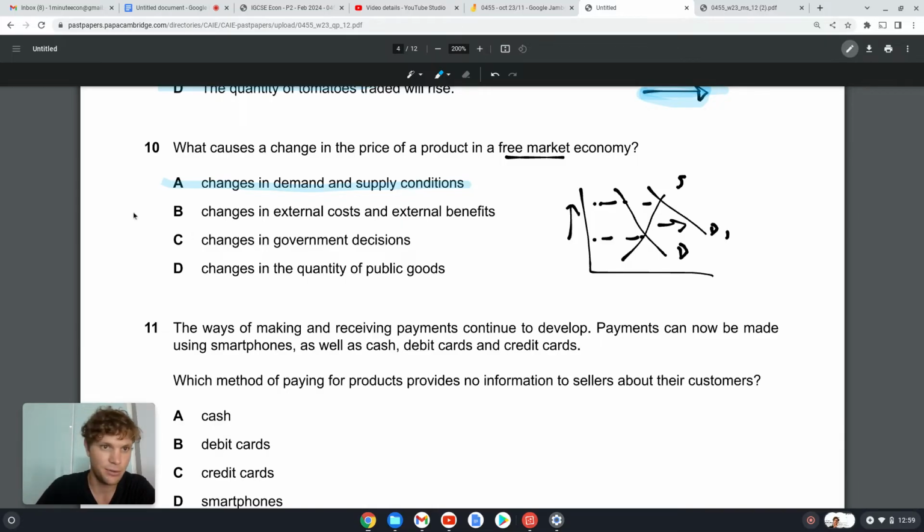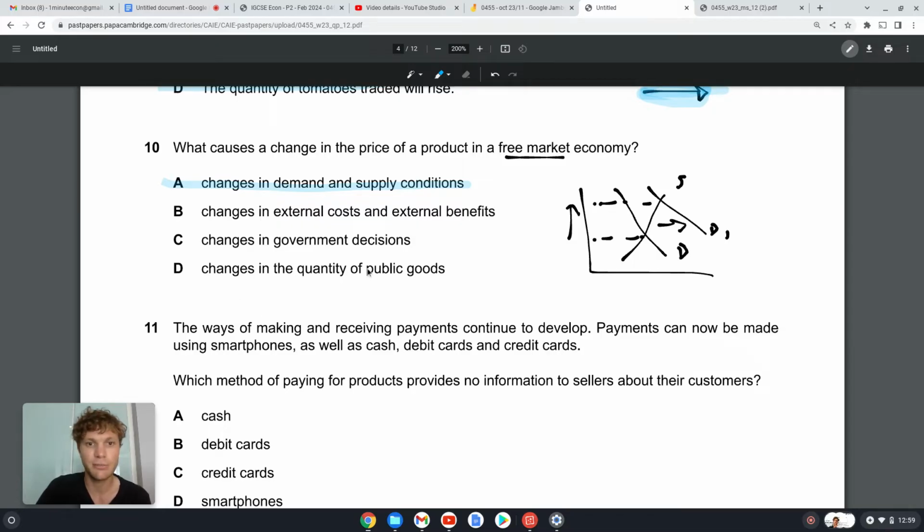Okay, if we look at B, changes in external costs and external benefits. Not necessarily. In a free market economy, we're not always worried about the external costs and benefits. C, changes in government decision. No, bit of a trick option there. There is no government in a purely free market economy.